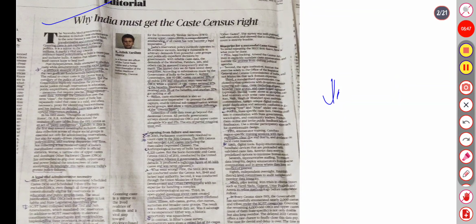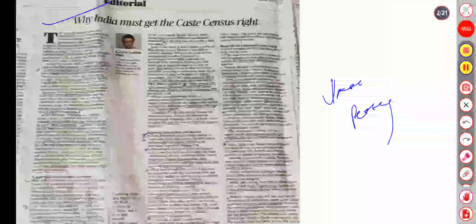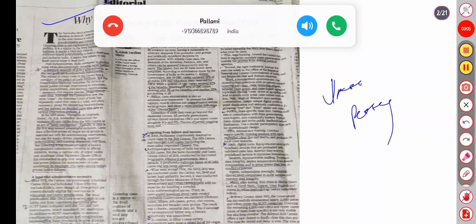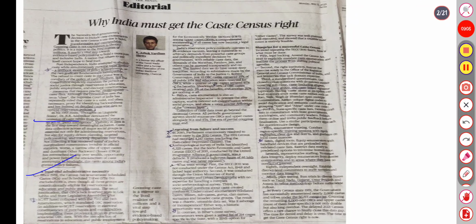It is petty intelligence for policy making, tracking disparities over time. So what is the legal and administrative necessity? There are Scheduled Castes and Scheduled Tribes, but OBCs are excluded, even though all three groups are covered. The writer describes that OBC castes corner 25% of all public jobs and education seats reserved for OBCs, and some OBC castes secure 97% of the benefits. 38% of OBC castes receive only 3% of the benefit. Another 37% get nothing at all.